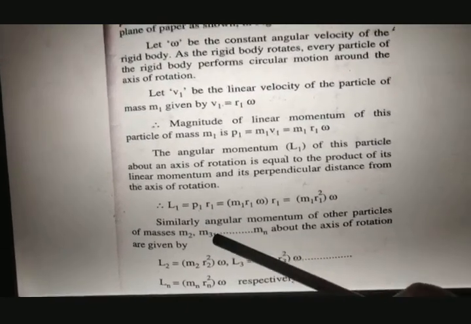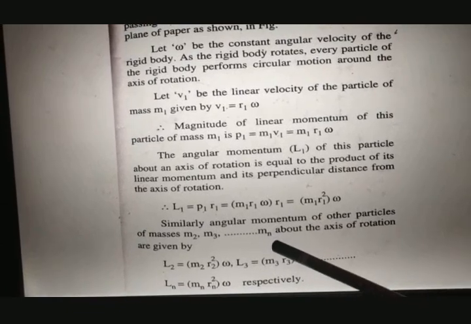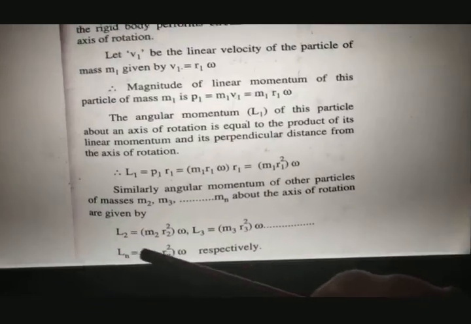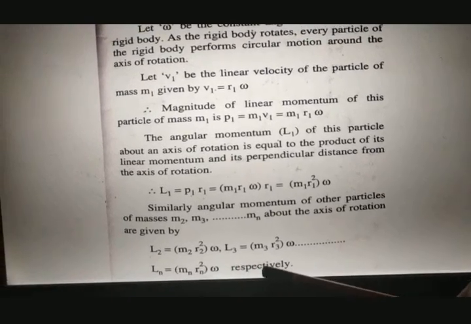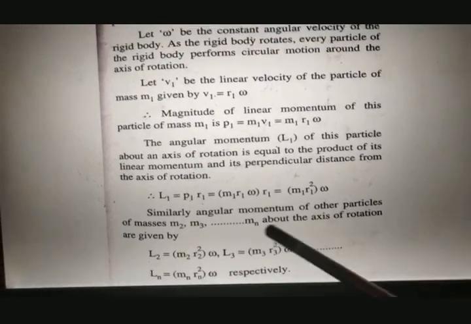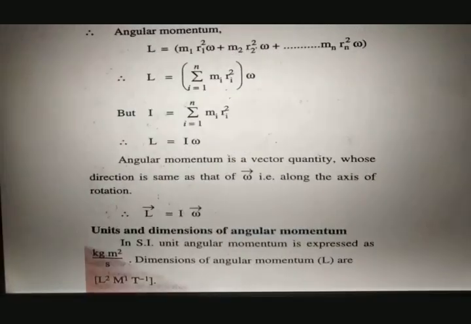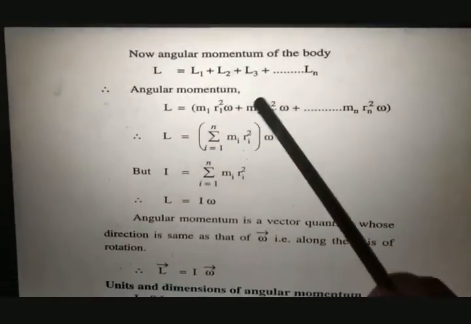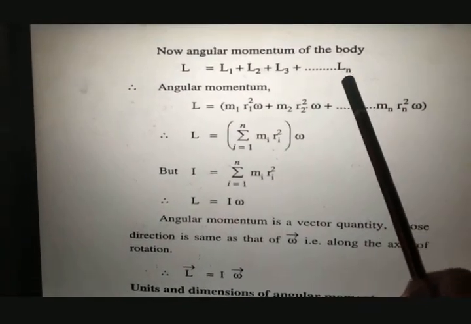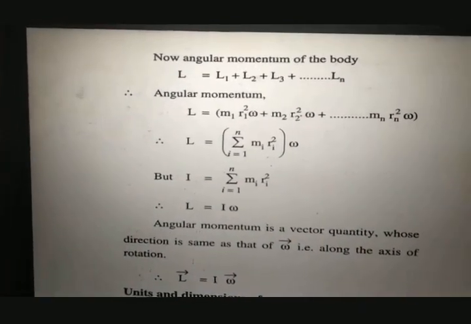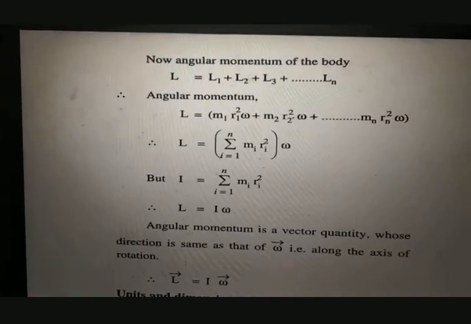Now similarly, there are n number of particles, so we can write equations for L2, L3 and Ln respectively. Till now we have found L1, L2, Ln, that is angular momentum for n number of particles.